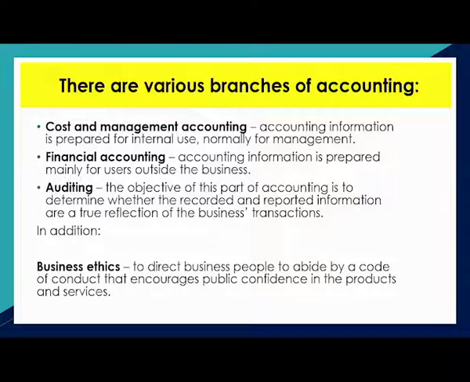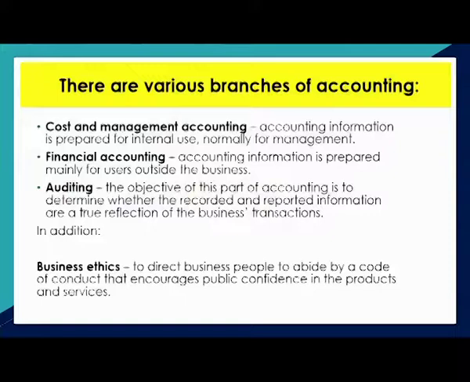There are various branches of accounting: cost and management accounting, financial accounting, and auditing. Cost and management accounting normally has to do with preparing information for internal users, like management, most of the time for decision making. Financial accounting is for external users, like potential investors, to help them decide whether they should invest in your business or not. Auditing is a special one. The objective of this part of accounting is to determine whether the recorded and reported information is a true reflection of the business transactions.